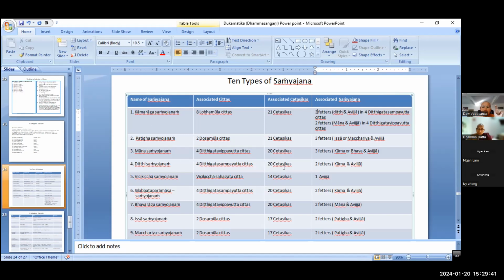Here I explain in detail, but for your exam, you don't need to know all in detail. If you know that ditthi cetasika arises together with the 4 ditthi-sampayutta lobha mula citta, it is enough. But here I have to explain associated samyojana. That is why I explain all in detail, right? That is why, how many other factors possibly arise together with the ditthi samyojana?